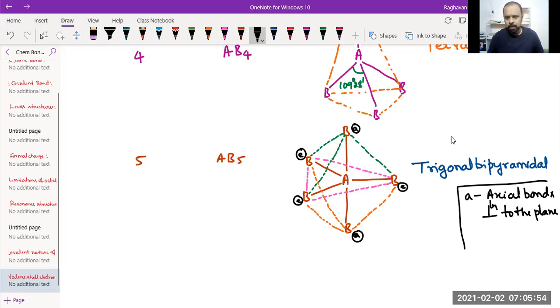Equatorial bonds are parallel to the plane.